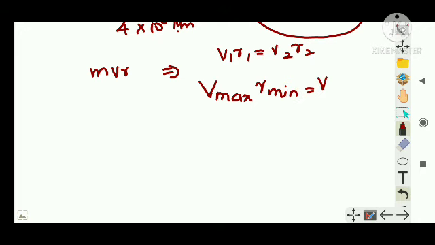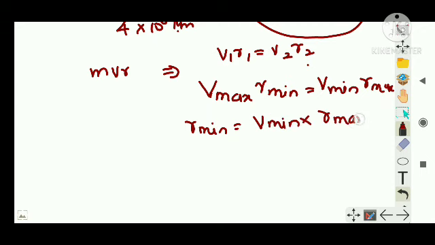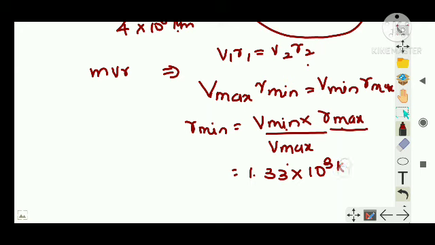Then v2 will be minimum, since I have written Vmax for v1, and then r2 should be maximum. So r minimum is equal to v minimum into r maximum divided by v maximum. Now you can write the values. Minimum value of velocity written down, divided by maximum value of velocity, into the maximum distance of the planet from the satellite. Clear? So you will get a value of around 1.33 into 10 to power 3 kilometer. Very easy calculation. Clear? Great.